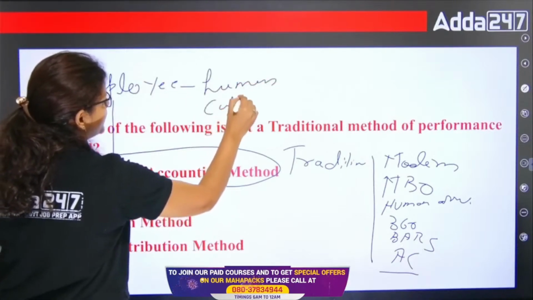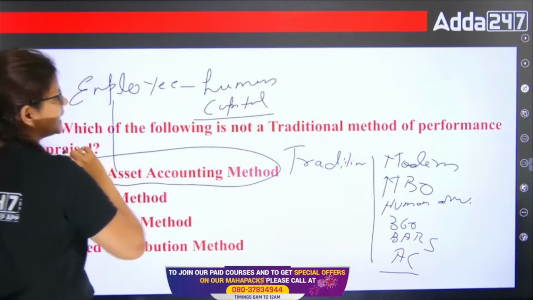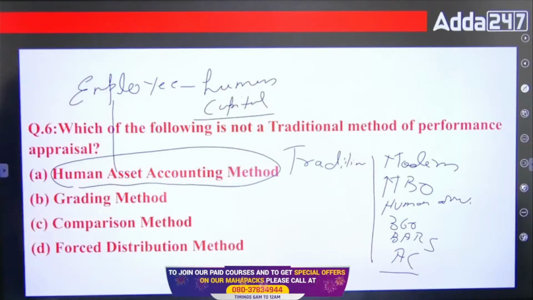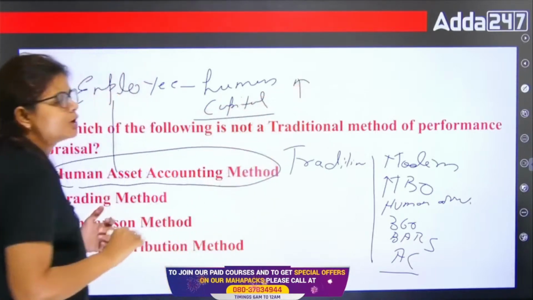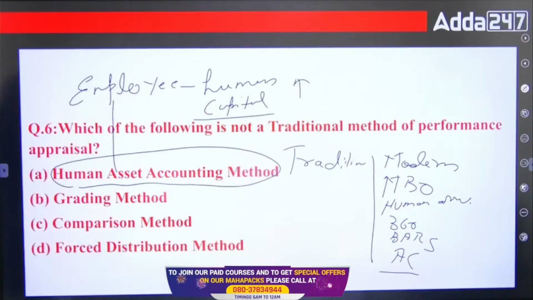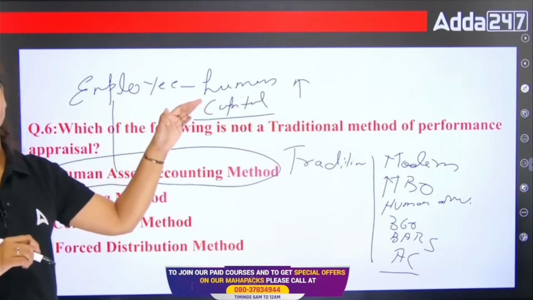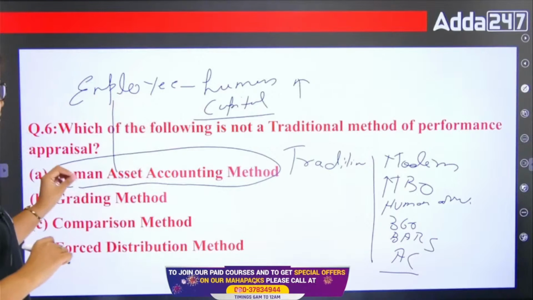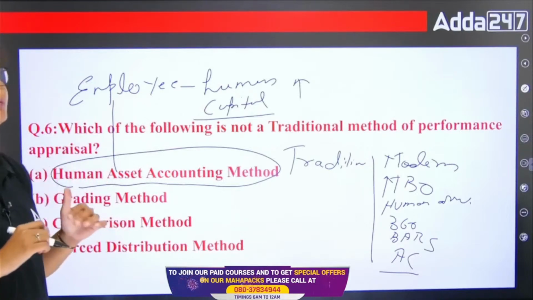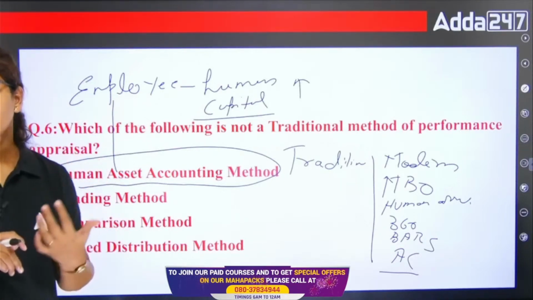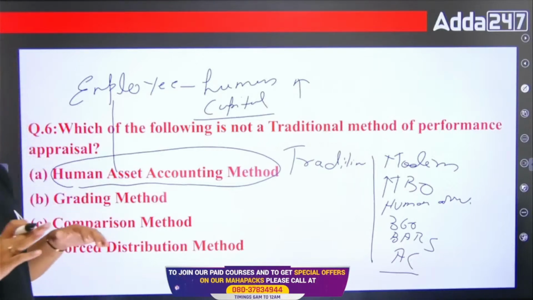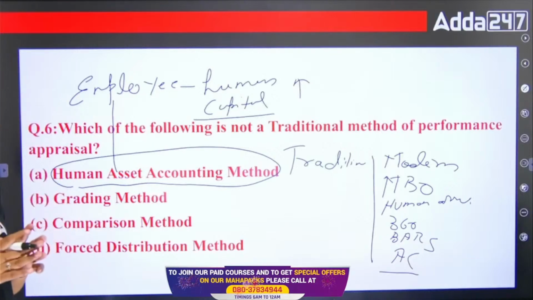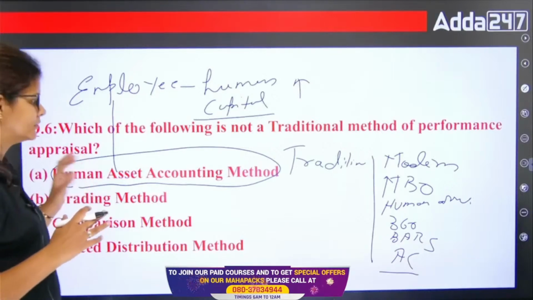Right? So when an employee who is very talented, very trained, very skilled, joins your organization, that means your human capital is increasing. If any talented, very skilled employee is leaving your organization, that means your human capital value is decreasing. So human asset accounting method is what? When talented employees are joining your organization, right? And it is not a traditional method of performance appraisal. Okay? It is a modern method.